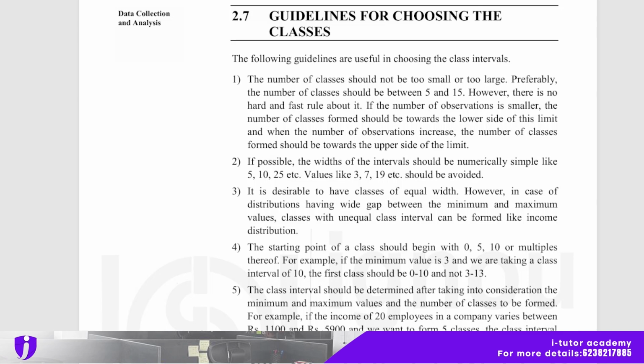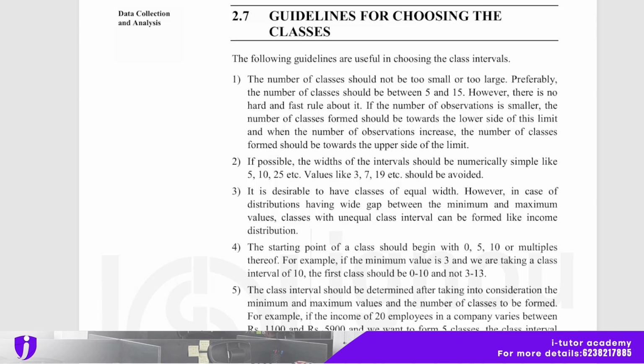If the number of observations is smaller, the number of classes formed should be towards the lower side of this limit, and when the number of observations increase, the number of classes formed should be towards the upper side of the limit. If possible, the width of the interval should be numerically simple like 5, 10, 25, etc. Values like 3, 7, 19, etc. should be avoided.